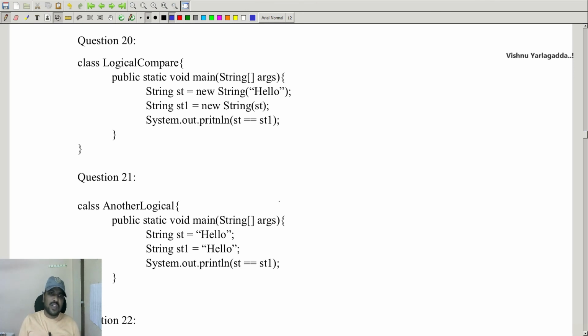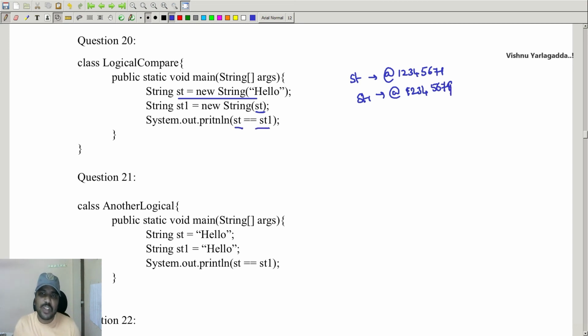Now the next one, String st equal to new String("hello"), String st1 equal to new String(st). In this case, this one will be the object passed to this one. So st is going to have a different address, st1 is also going to have a different address. So System.out.println(st == st1). So this value and this value get compared. Both are not equal, so it will return false. That means the reference values, addresses, are compared.